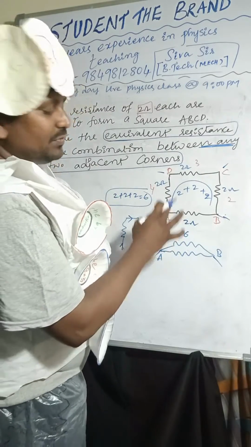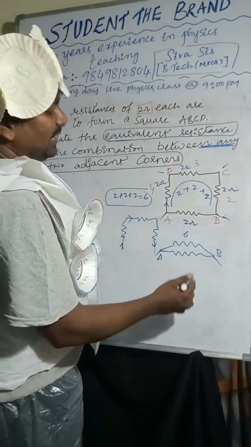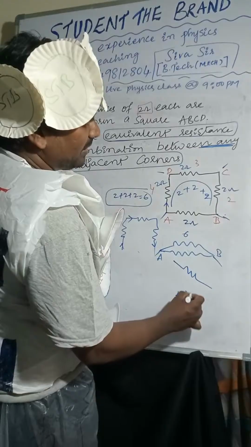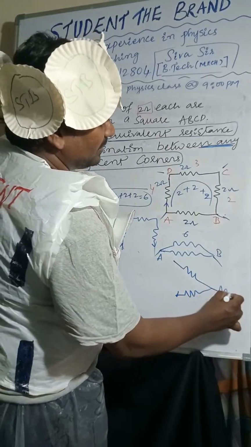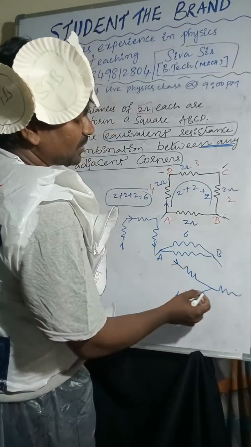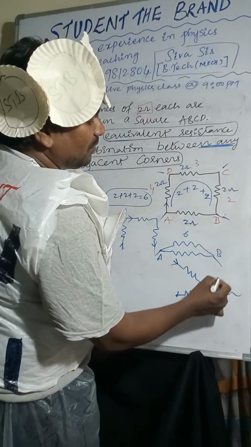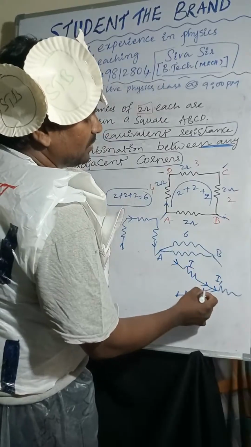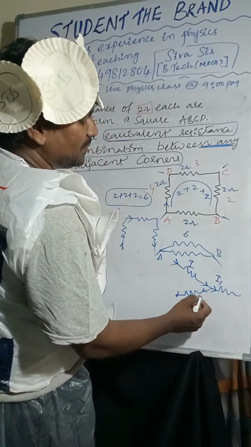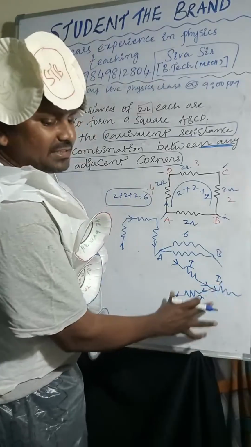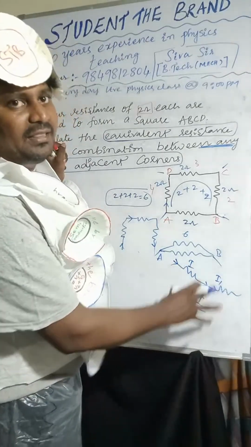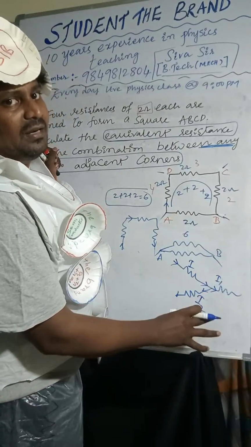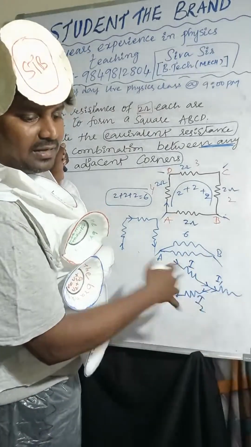If a junction is there, like if you take it like this, and the current is passing, it divides into two parts. If the total current is I, then some of the current I1 goes this way and some goes that way. If it is dividing, then we can say the resistors are connected in parallel combination.